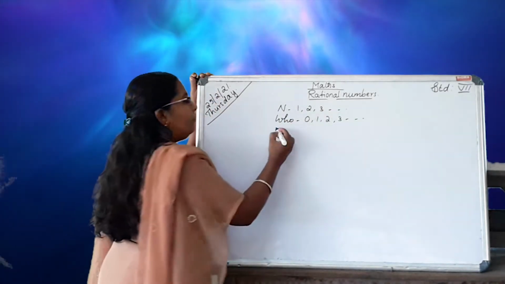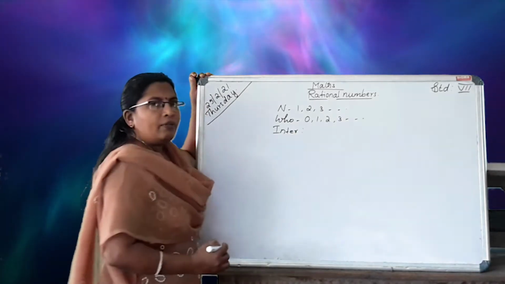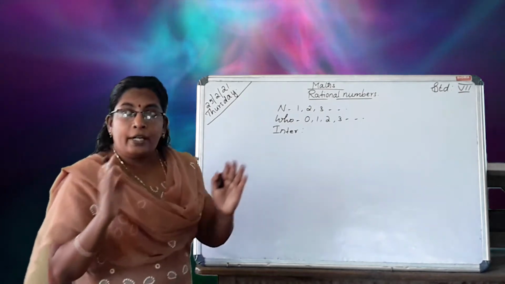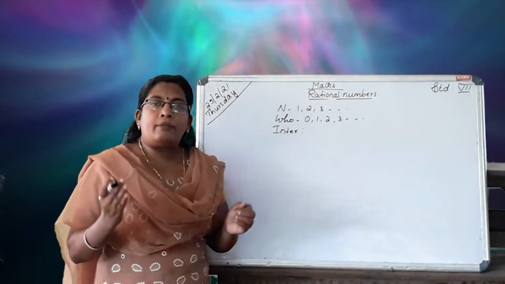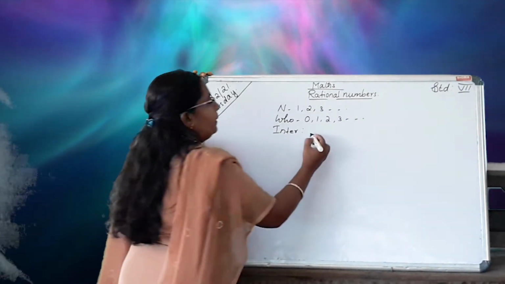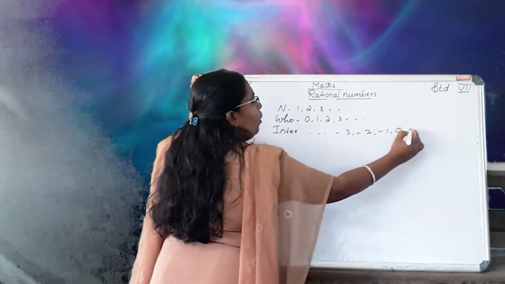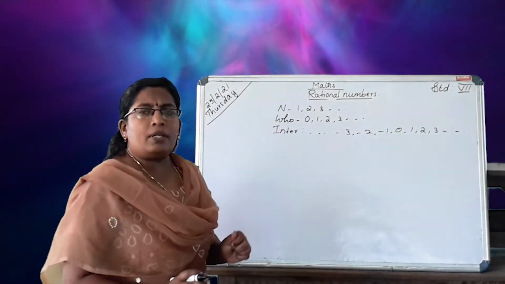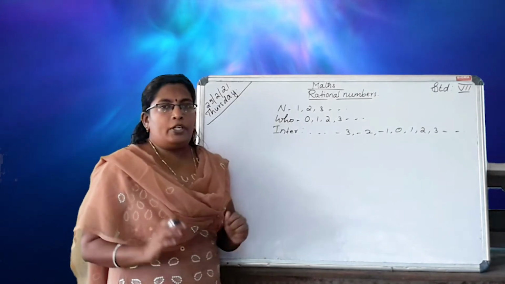Then next we studied integers. Integers start from where? Integers include positive numbers and negative numbers, with the 0. That is, -3, -2, -1, 0, 1, 2, 3. These are integers. That is positive numbers, negative numbers, with 0 combination.